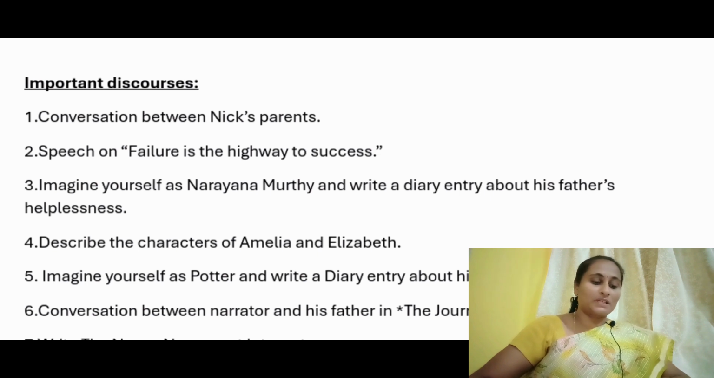Okay, next question is describe the characters of Amelia and Elizabeth. So they may ask the character description, that's Amelia and Elizabeth. And next, imagine yourself as a potter and write a diary entry about his experience on horse ride. How he felt when he rode that horse. Write his feelings in the form of a diary entry. So here in The Brave Potter, how the potter felt, that you have to write as a diary entry.